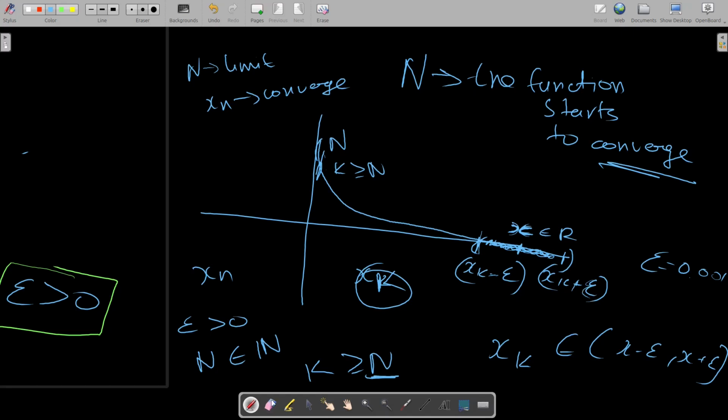Okay, we have a small mistake here, which is that it's just x plus epsilon and x minus epsilon. So what does that tell you about x? The x is the point of convergence. This is the point that xn is approaching. Your element x of k, after n where it starts converging, would be somewhere between x minus epsilon and x plus epsilon, and this epsilon is nothing but an error.